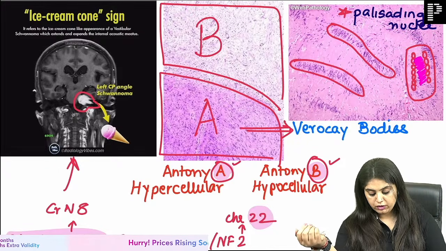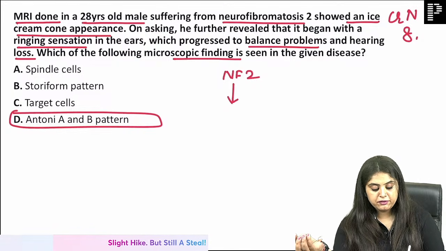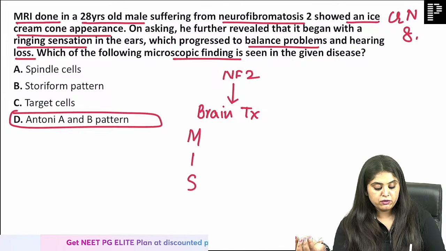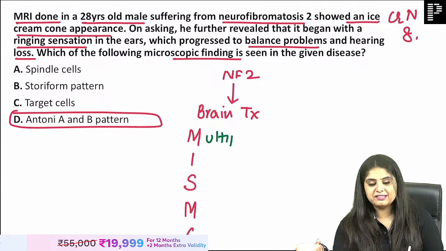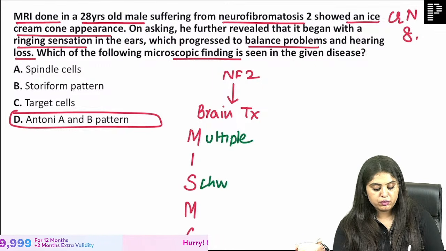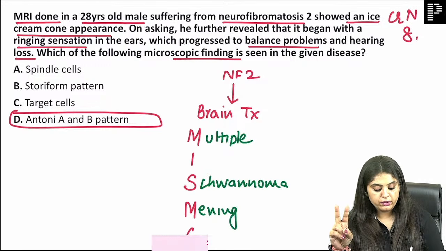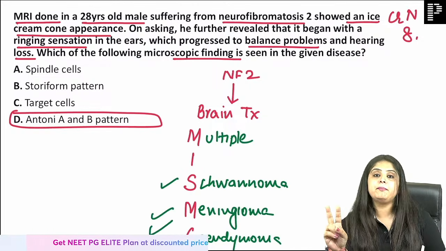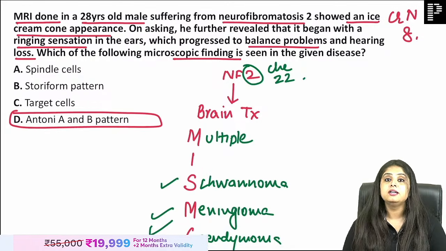Very good. Moving on to the next question. Some of you had asked me, answer to यहाँ पे मिल गया. When you say NF2, which are the brain tumors that can occur in NF2? All of them, because many of you were writing miss me, miss me. So now note, it is going to be multiple schwannomas. I mean, वो तो नाम ही था ना, multiple schwannoma तो has to occur. Apart from that, there are two more brain tumors. One of them is going to be meningioma and the other one is going to be ependymoma. These are the three things: schwannoma, meningioma, ependymoma, which all come under NF2. Repeating once again, chromosome number 22.